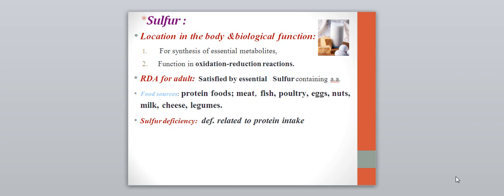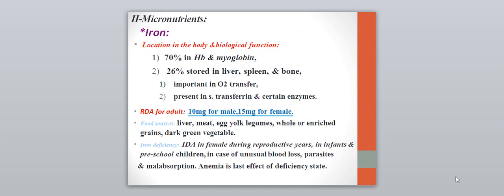Sulfur is another macronutrient. It is important for the synthesis of essential metabolites and in oxidation reduction reactions. These needs are satisfied by essential sulfur-containing amino acids. The food sources are protein, meat, fish, poultry, eggs, nuts, milk, cheese, and legumes. Is there any deficiency? It is related to protein intake. Whenever there is a deficiency in protein, sulfur deficiency occurs together with it.